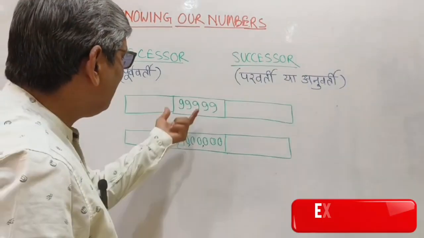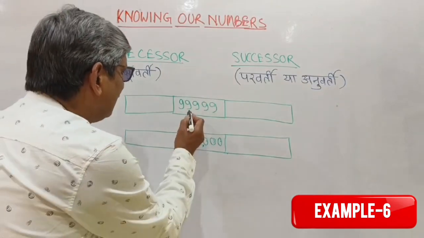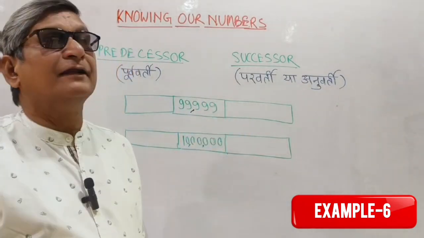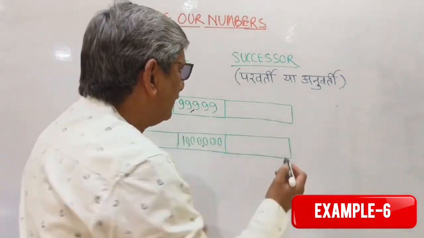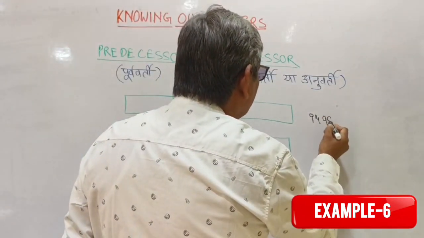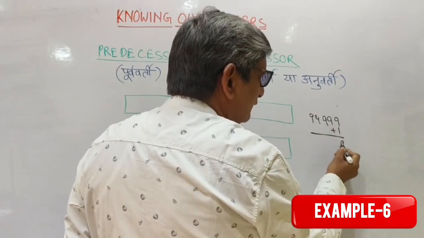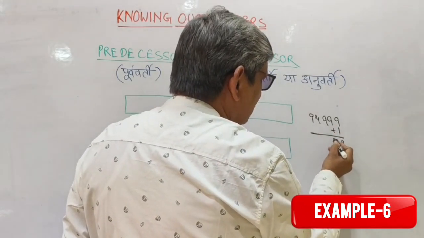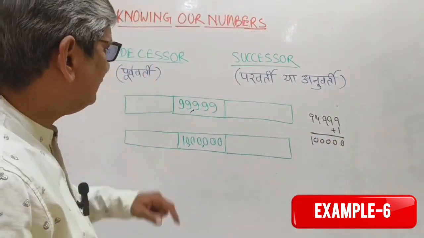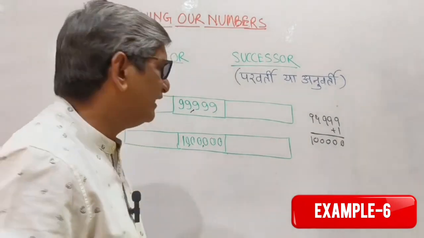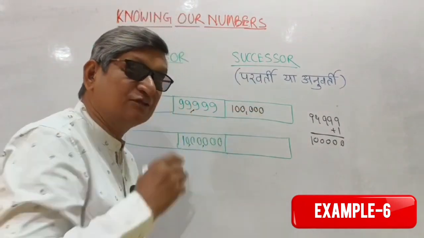Clear? We have another example, 99,999. Just see, 99,999. You add 1. If you want, you can do it separately. You can write 99,999 plus 1. Fine. It is 9 plus 1, 10, 0, then again 0, then 0, then 0. What will happen? 99,999. The successor is how much? 1 lakh. 1 lakh is what? Successor.